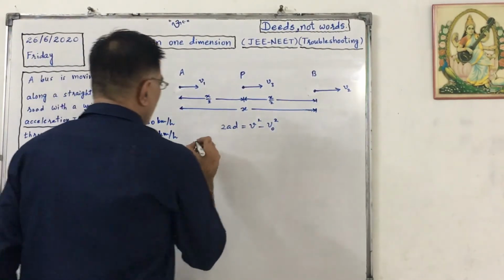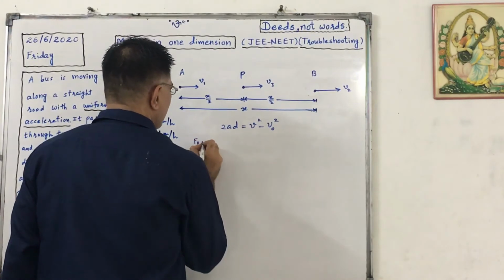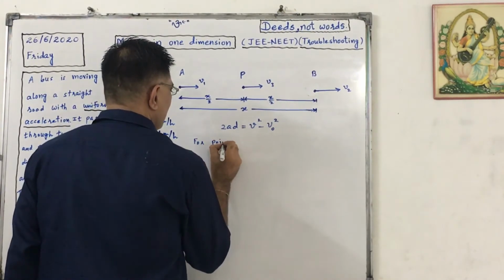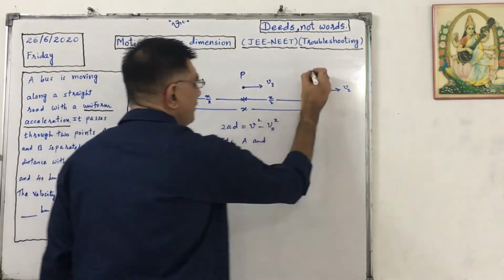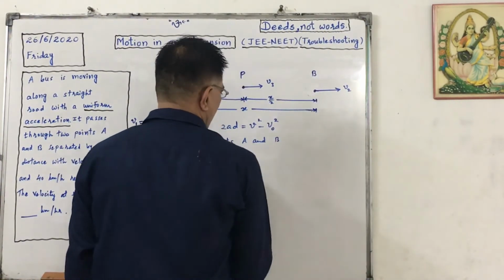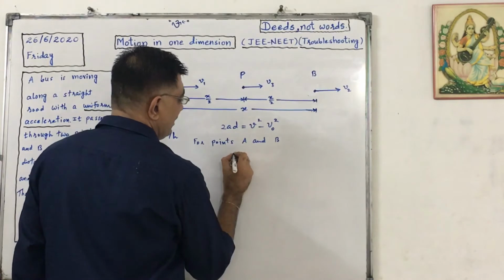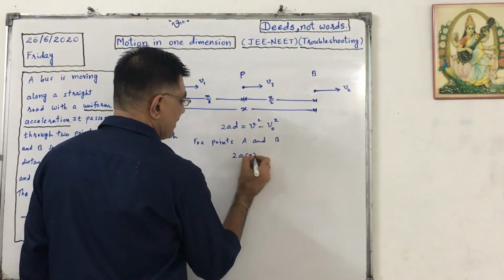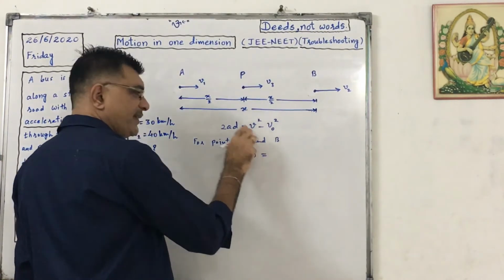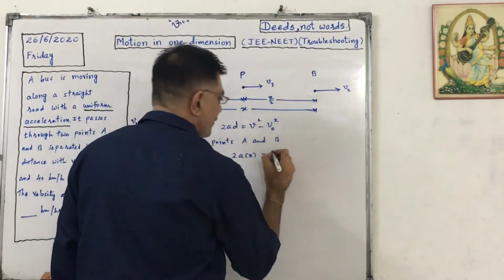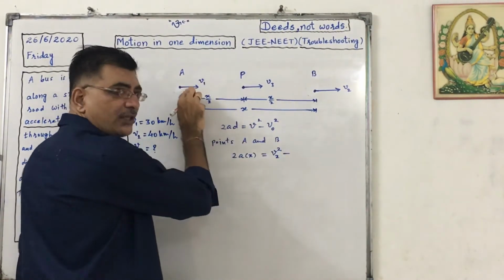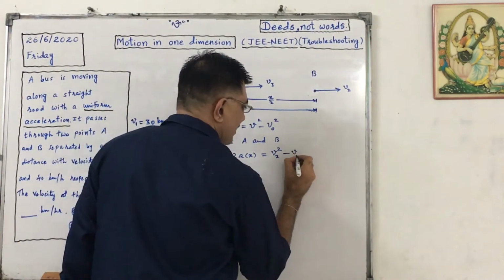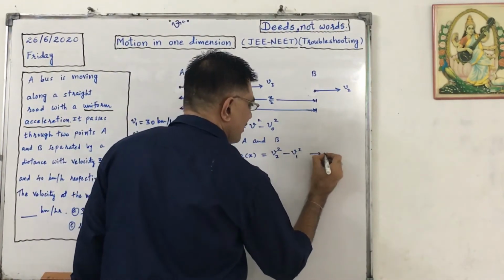For points A and B, d will be equal to x. We know that v is the final velocity, here it is V2 square, minus v naught, the initial velocity, that is V1 square. Equation 1.